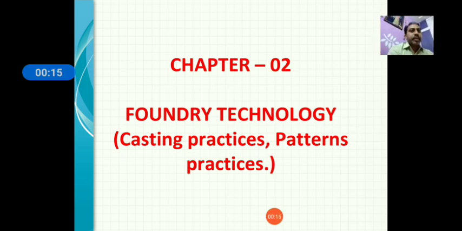Today I am going to start our new subject, that is manufacturing technology. And manufacturing technology can be divided into three categories: casting, welding, and other processes. So today I am going to start the casting processes.